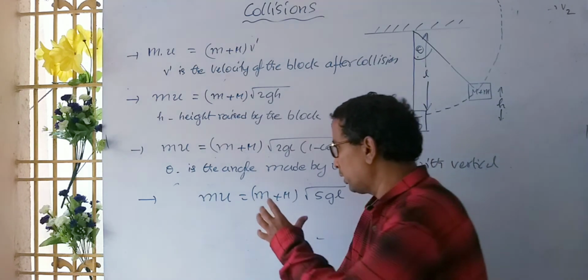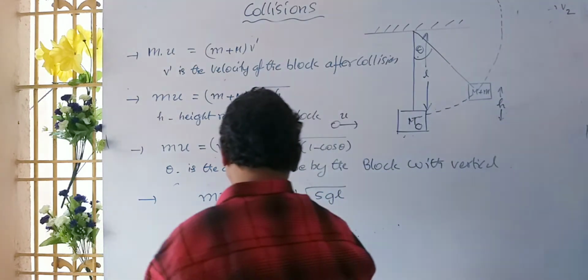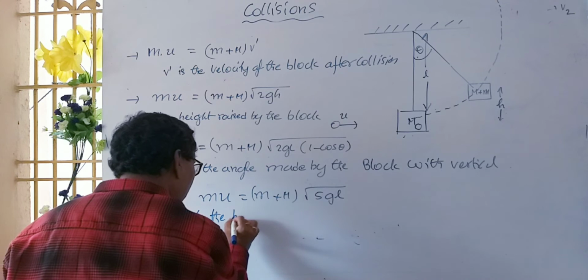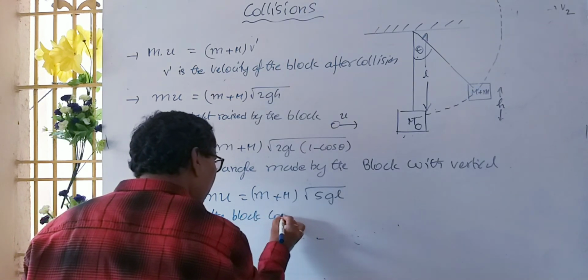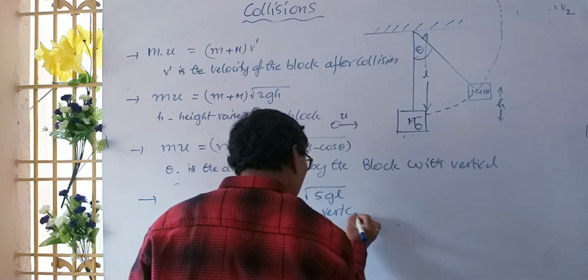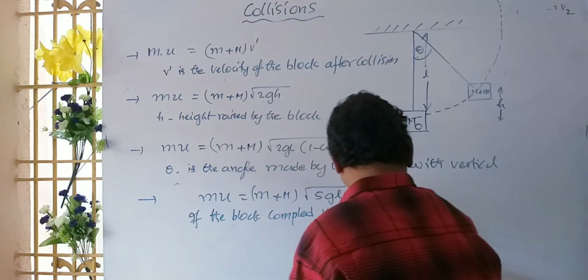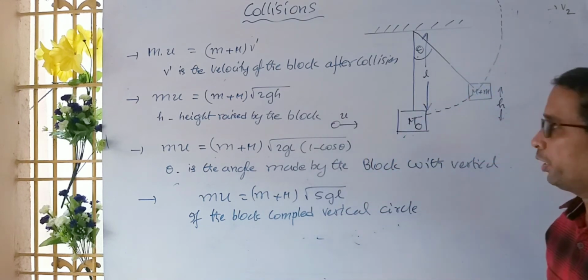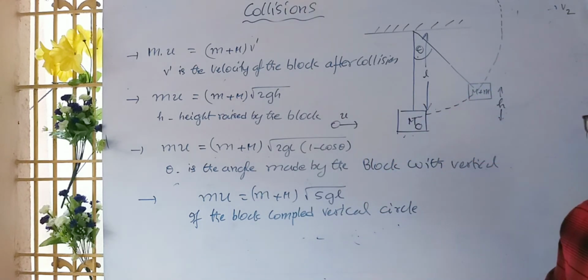So this is the formula, if the block completed a vertical circle, you have to use.